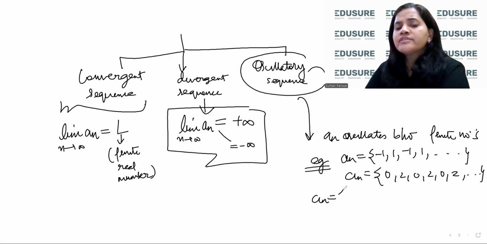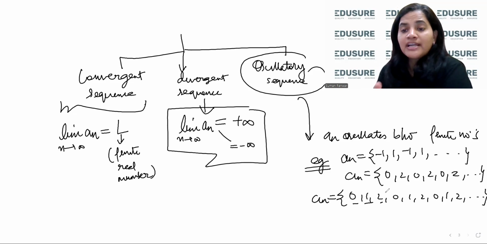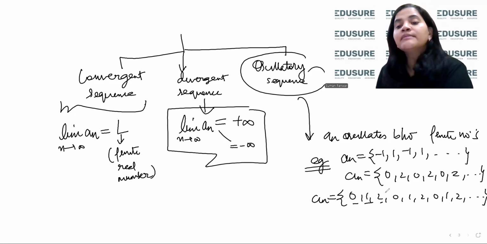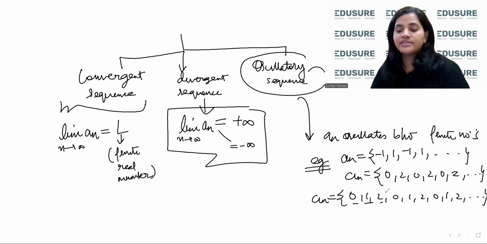You can also have a situation like this: 0, 1, 2, 0, 1, 2, 0, 1, 2, and so on. So you can easily see that it looks like, oh wow, my sequence is going towards 0, it is going towards 1, it is going towards 2. So I might have a limit, but that is the catch. It is going towards three different numbers. So it is oscillating between three different numbers. It is not going towards a particular number. So these kind of sequences are oscillatory sequences.